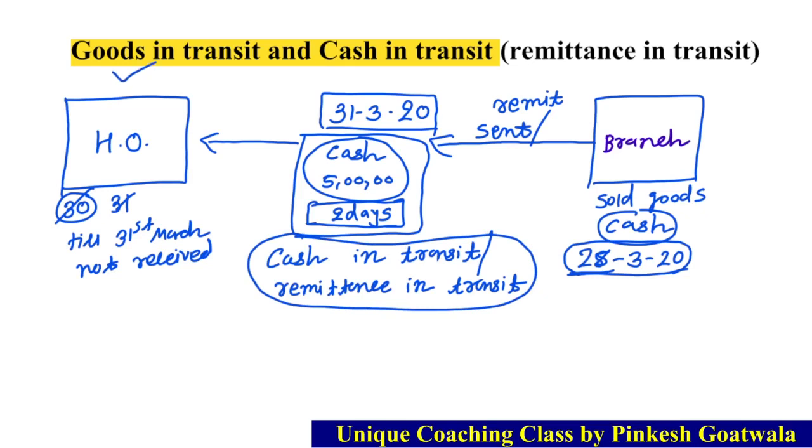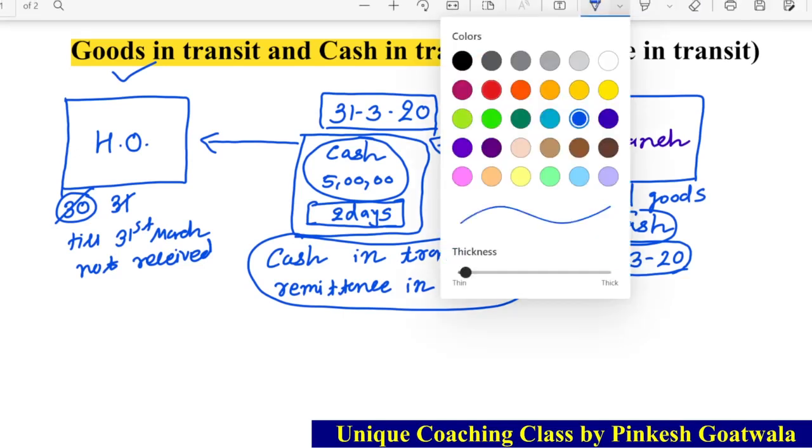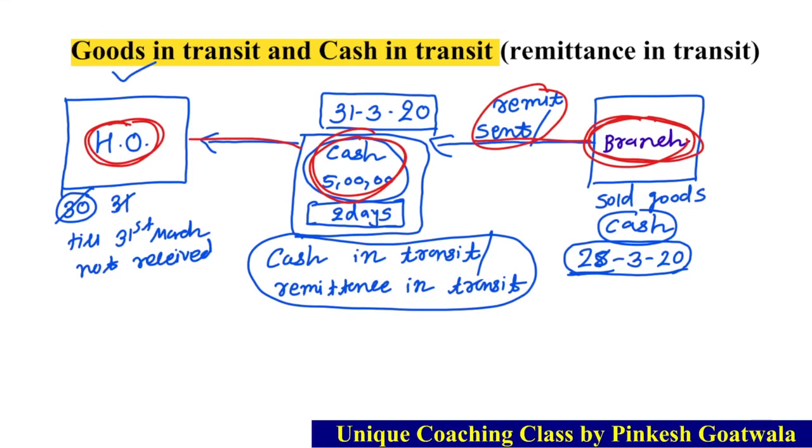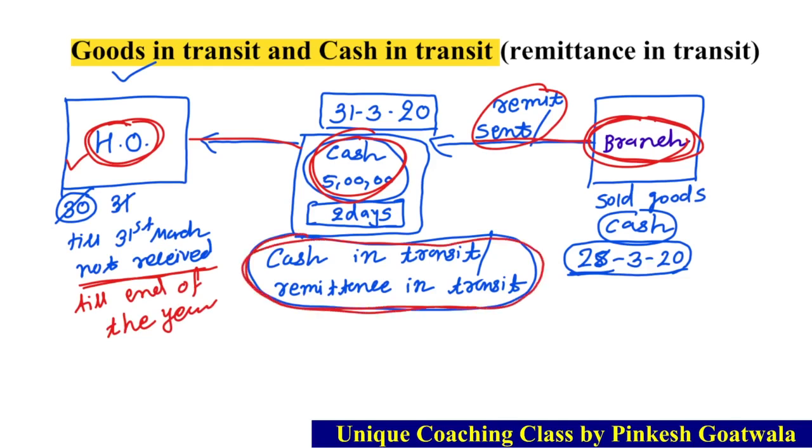Okay, what will be the definition of cash in transit or remittance in transit? When branch sent or remitted cash to head office, but due to any reason it is not received by head office till the end of the year. વરસ પૂરું થાય ત્યાં સુધી જો એ રિસીવ નહીં કરે, this is known as cash in transit or remittance in transit.